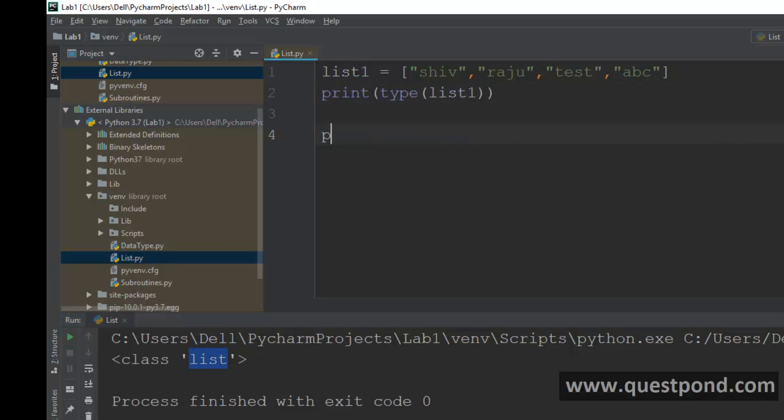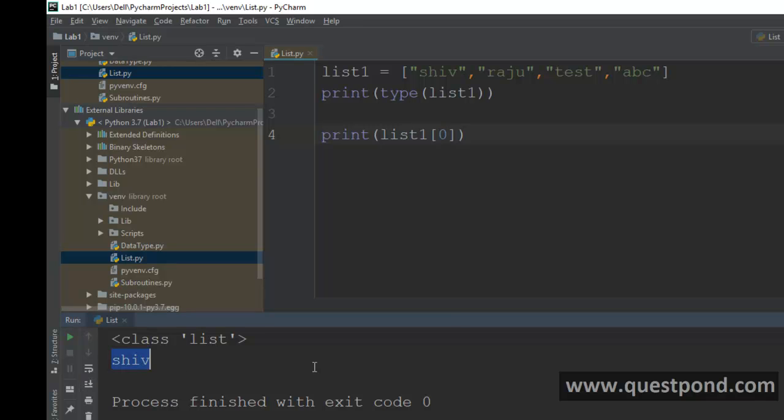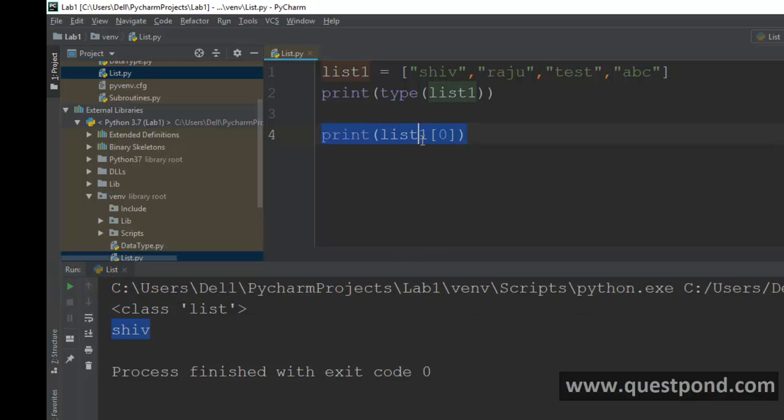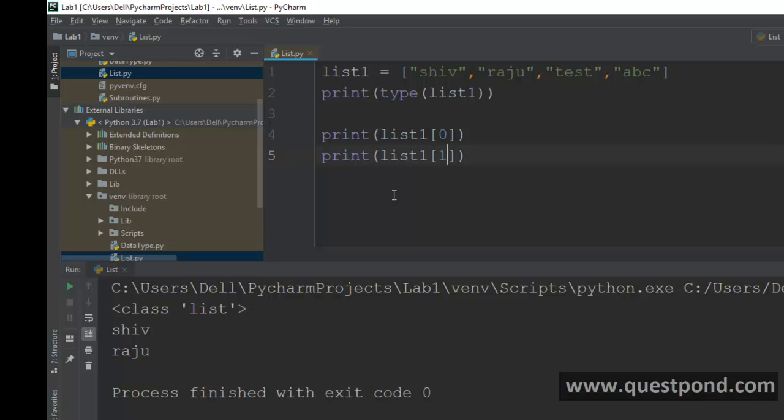If you want to see the first value of the list, or any value of the list, you can use your list1 and the reference here. For example, I want to display the first value, so I will say 0. Remember that a list is 0 indexed, so you can see it's displaying Shiv here, right? In the same way, I can display 1, and that will display Raju. So the first element is fetched by the value 0, this is 1, this is 2, and this is 3.